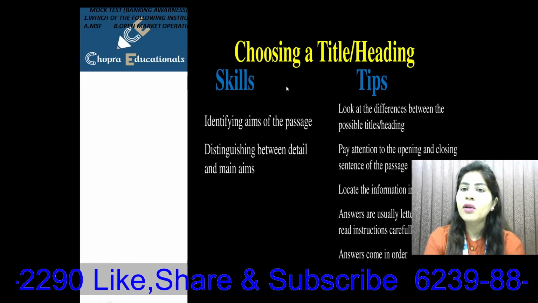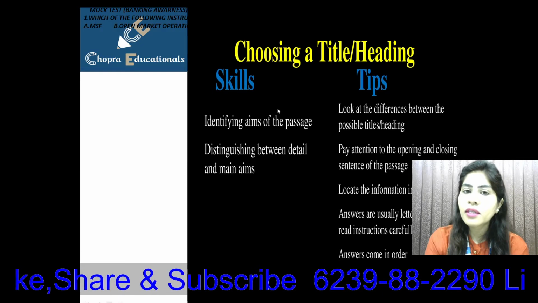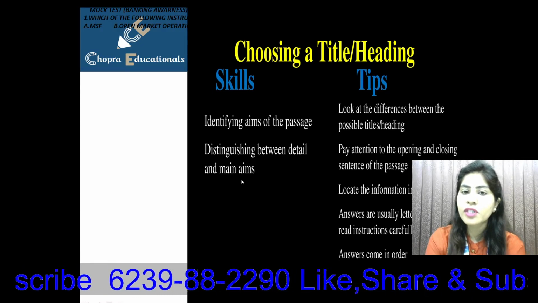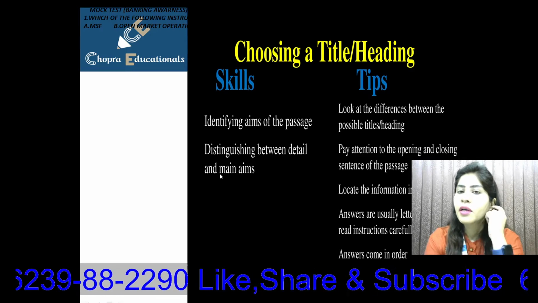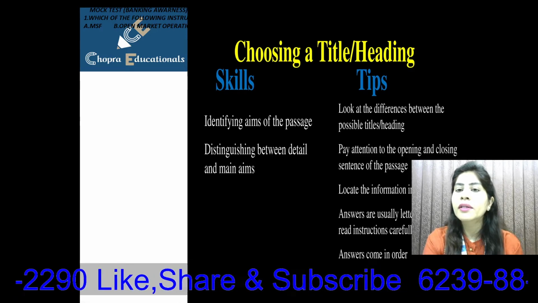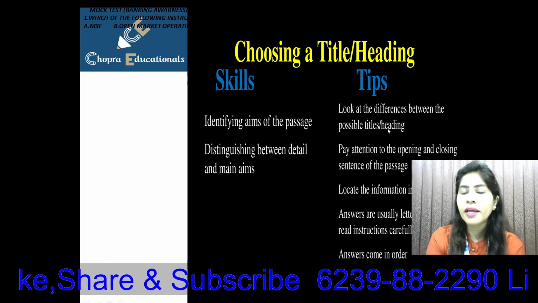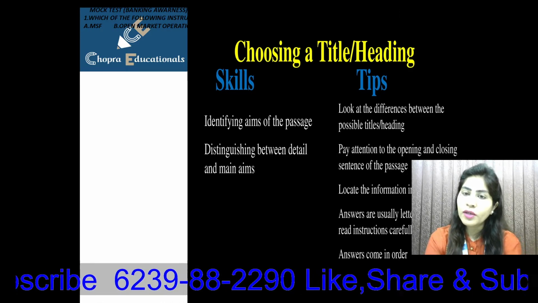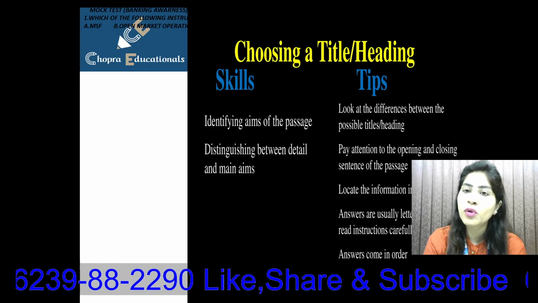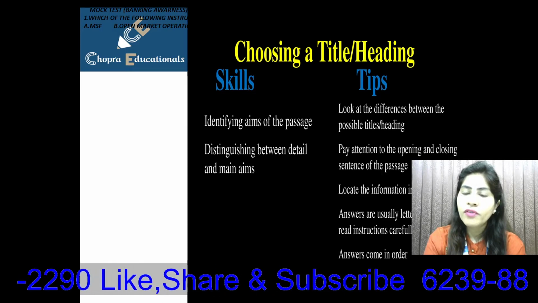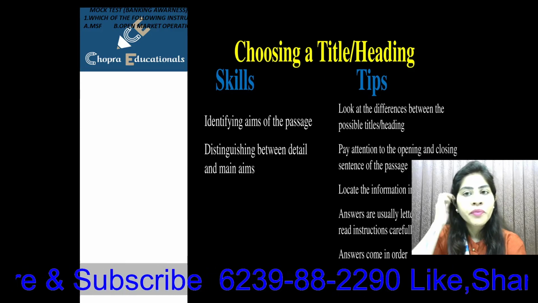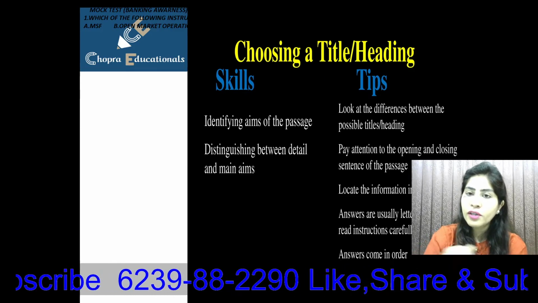Then choosing a title or heading form. Skills same, the aims of identifying aims of the passage and distinguishing between detail and the main aims. Tips are: look at the differences between possible titles and headings. You'll get the list. From there, you have to choose the correct option. Do not get confused because it is something very, very easy, which you'll get with intensive reading. You have to read carefully and not so carefully that you are